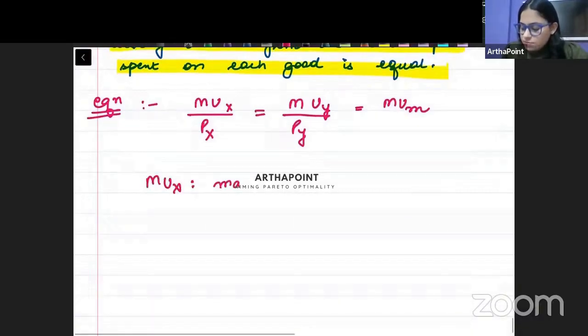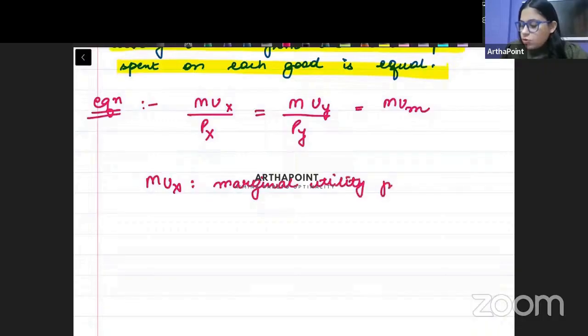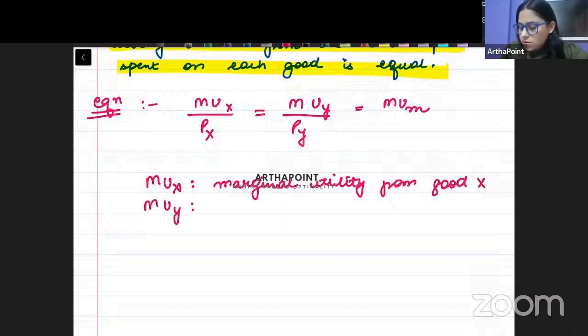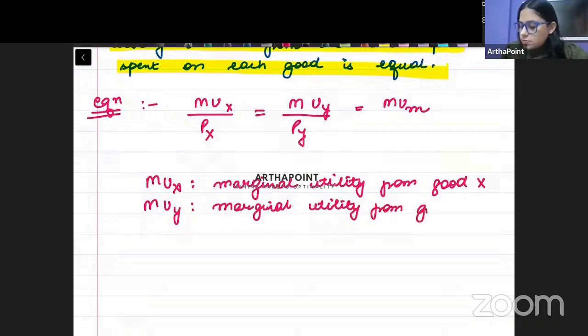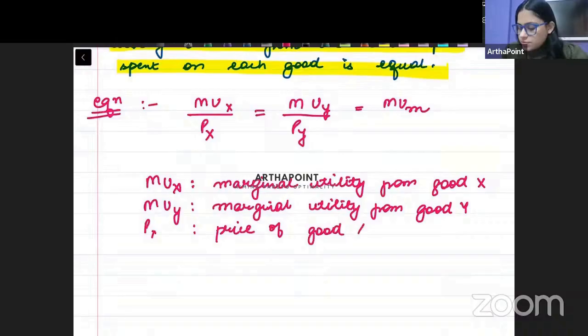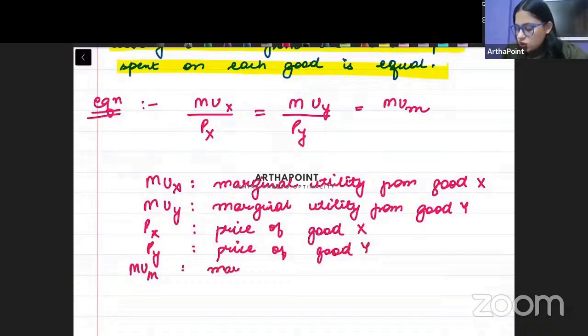MUX is marginal utility from good X. MUY is marginal utility from good Y. Px is price of good X. And Py is price of good Y. And MUM is marginal utility